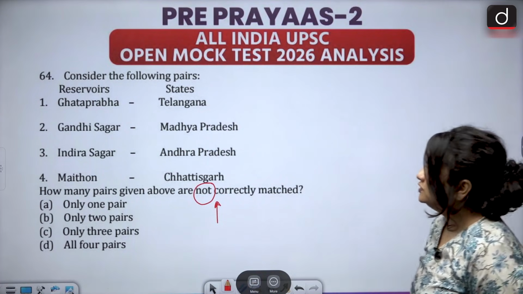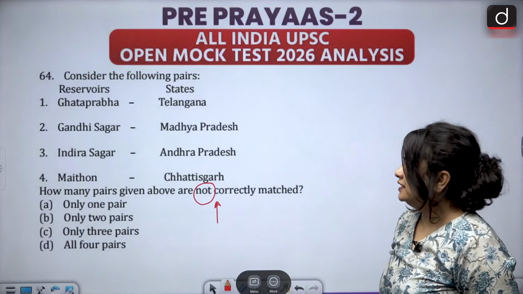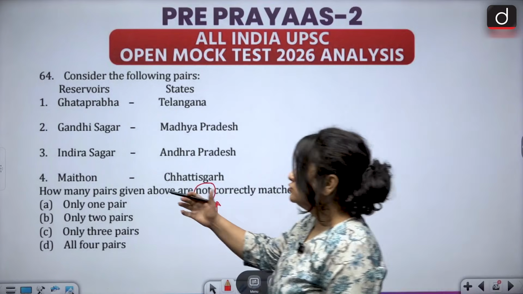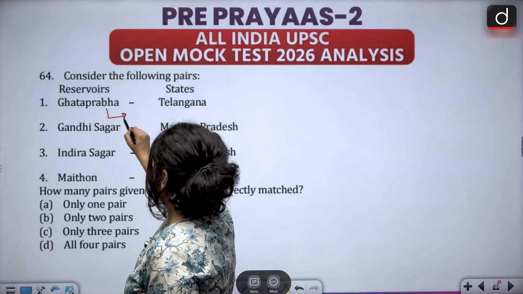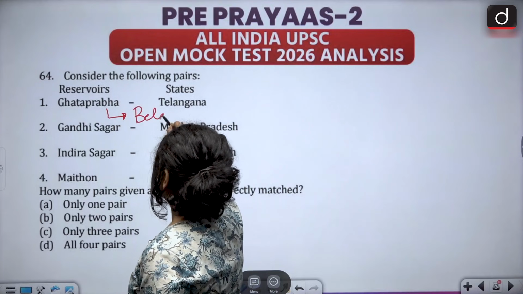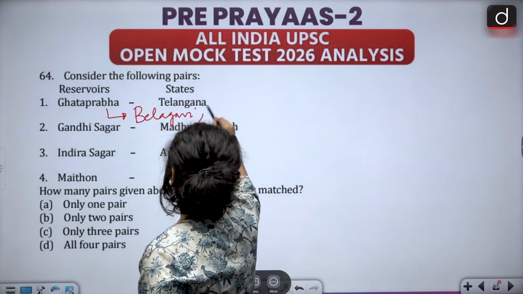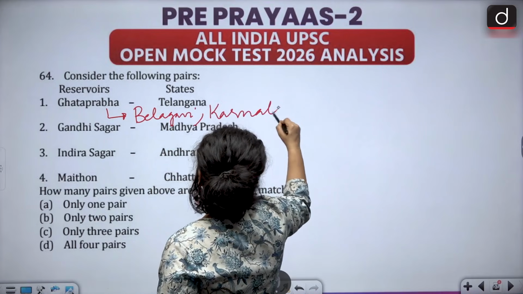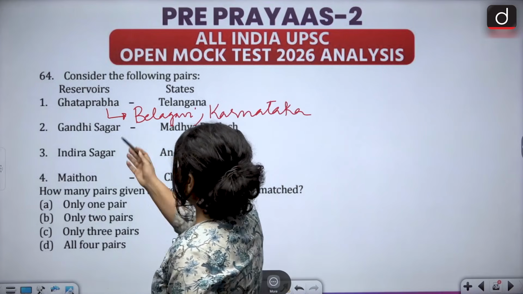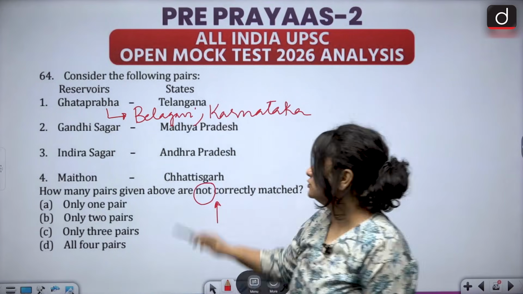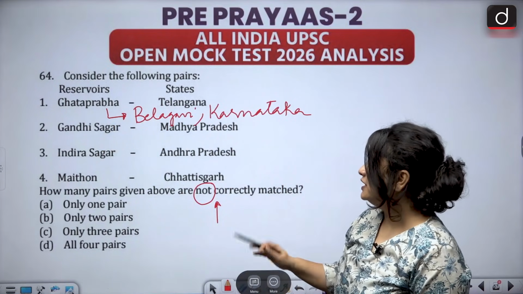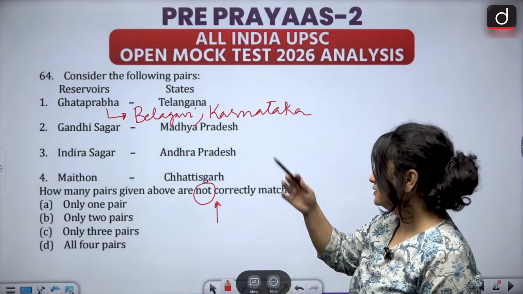So the first one is Ghat Prabha and the state is Telangana. This is wrong, students. This is present in the Belagavi district of Karnataka. This reservoir or this dam is located in Karnataka, so this is incorrectly matched. The second one is Gandhi Sagar, Madhya Pradesh.